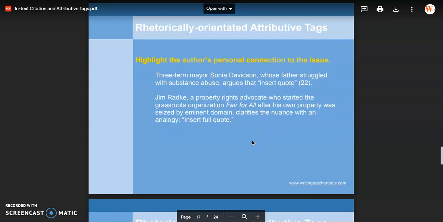Let's look at one more, and then I think you guys hopefully have these three elements in mind. So again, C level is just the person's name. B level is going to be something about the credibility. So he's a property rights advocate, and he started this grassroots organization. And then A level, something else here about framing the information that's going to follow. His property was seized by eminent domain. So we know this quote is going to be something about eminent domain.